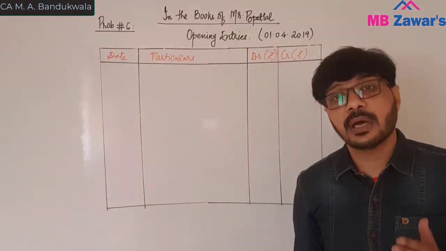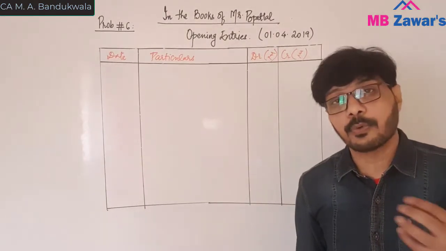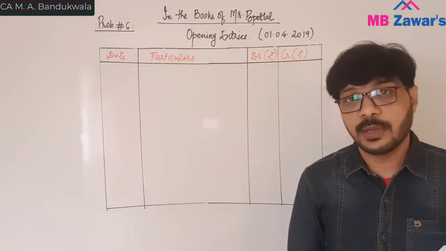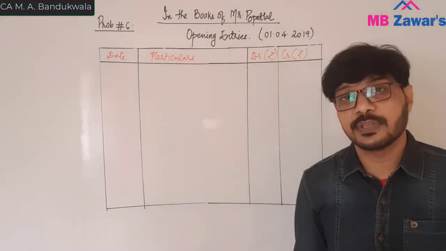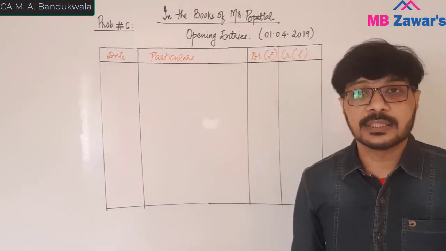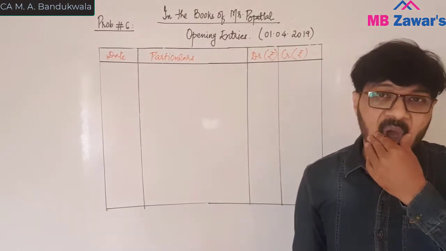अब next year आपको उस books को open करना है, यानी balance sheet को आपको opening entries pass करना है. पिछले साल के books close किए. In the previous problem, we have seen how the closing entries pass, and the balance sheet balances will transfer to balance sheet and will close the books.